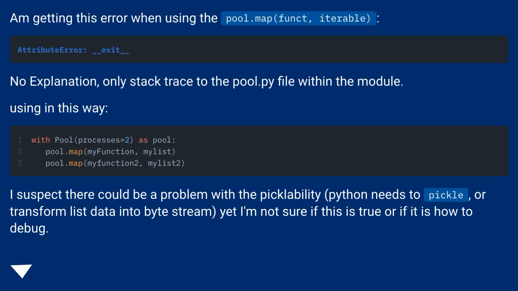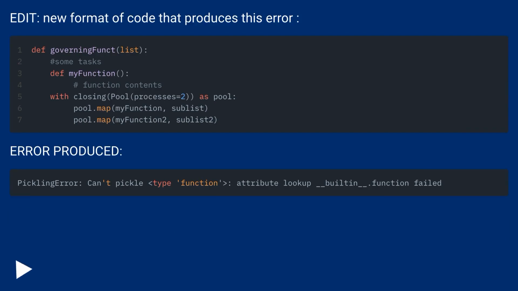I suspect there could be a problem with the picklability. Python needs to pickle, or transform list data into a byte stream, yet I'm not sure if this is true, or if it is, how to debug. Edit: new format of code that produces this error. Error produced.